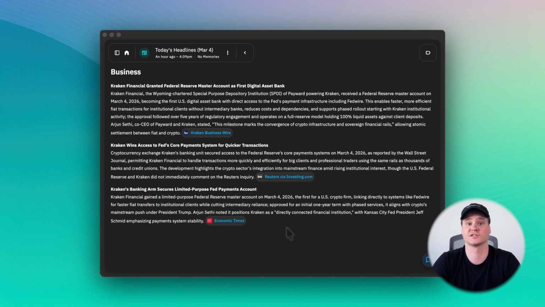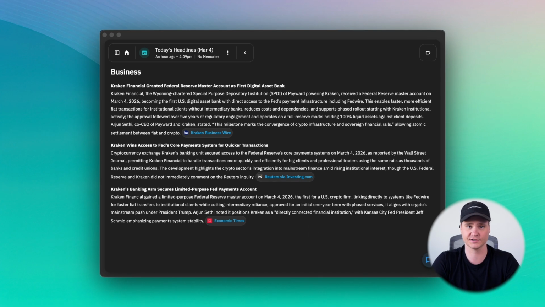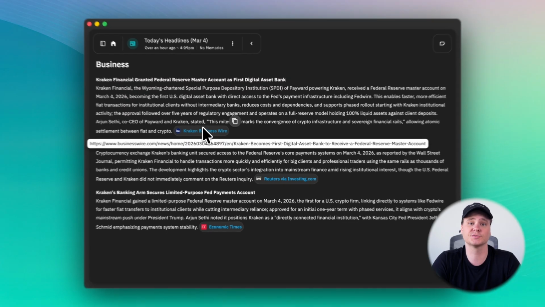If your work has been more focused on business or finance, your headlines may highlight market shifts, company milestones, or economic news. Each headline includes a short summary of what happened and why it matters, along with a link to the original source so you can explore the story further.